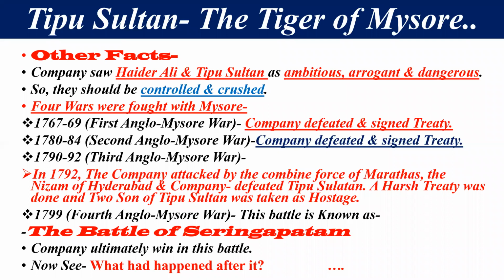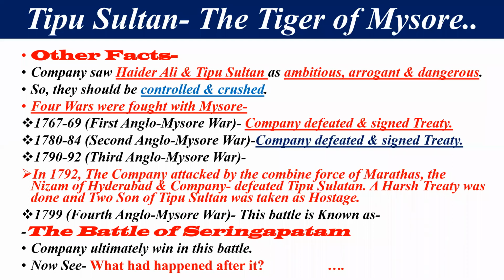Peaceful treaty was signed. Again, there would be a second Anglo-Mysore War in 1780 to 1784. Company again defeated. Again, there was a treaty. But my dear student, in 1790 to 1792, there would be a third Anglo-Mysore War. And in 1792, the company attacked with a combined force here, Maratha and Nizam of Hyderabad.